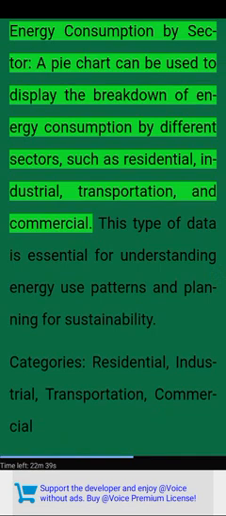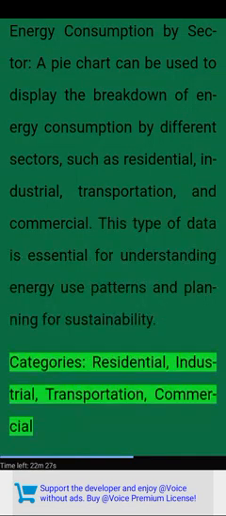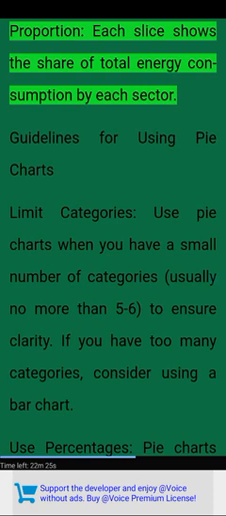Energy consumption by sector. A pie chart can be used to display the breakdown of energy consumption by different sectors, such as residential, industrial, transportation, and commercial. This type of data is essential for understanding energy use patterns and planning for sustainability. Categories: residential, industrial, transportation, commercial. Proportion. Each slice shows the share of total energy consumption by each sector.